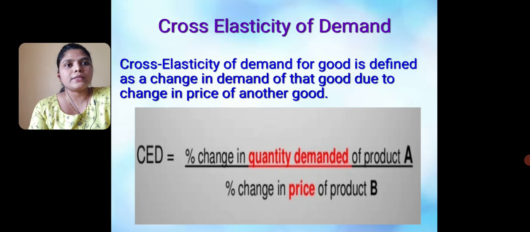Then next is cross elasticity of demand. Cross elasticity of demand for a good is defined as the change in demand of that product due to change in price of another good or another product. The formula for cross elasticity of demand is percentage change in quantity demanded of product A divided by percentage change in price of product B.